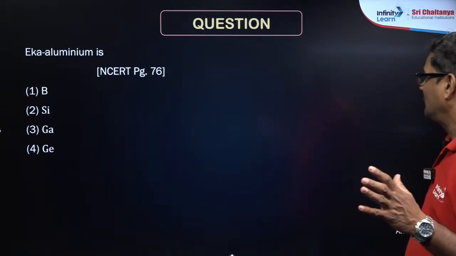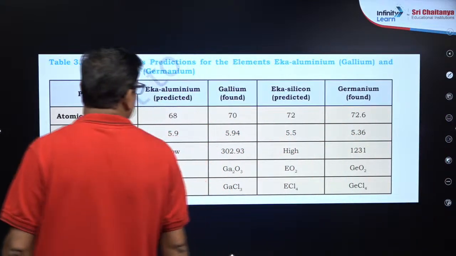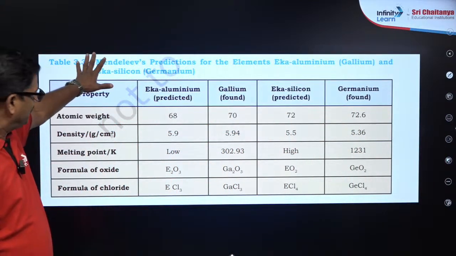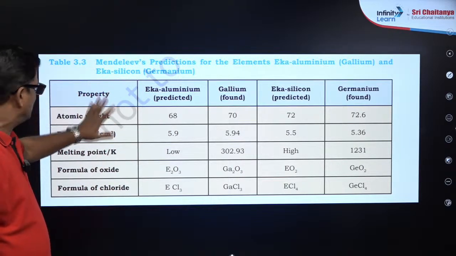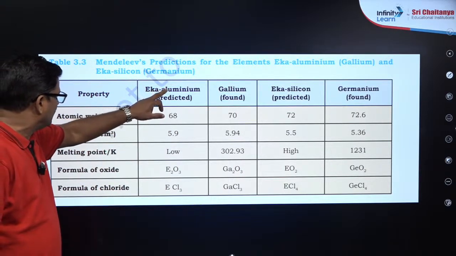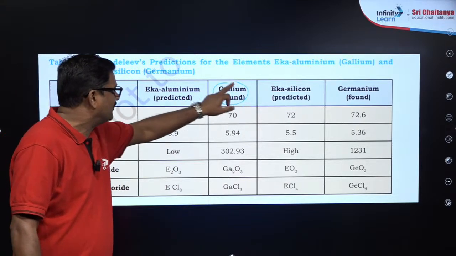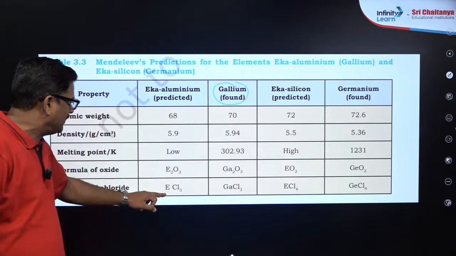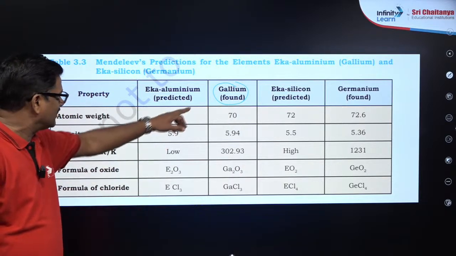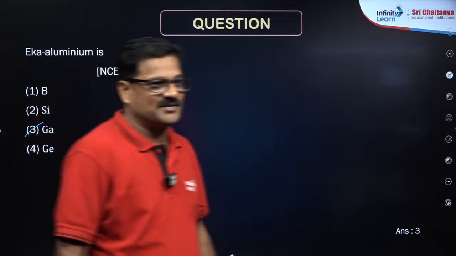Now if you see this NCERT, Mendeleev's predictions of the elements, eka-aluminium, this is the snip of the NCERT textbook. You can see eka-aluminium was predicted and it is found to be gallium, with its properties and predicted properties. So it is going to be gallium. Option 3 is the correct answer for this question.